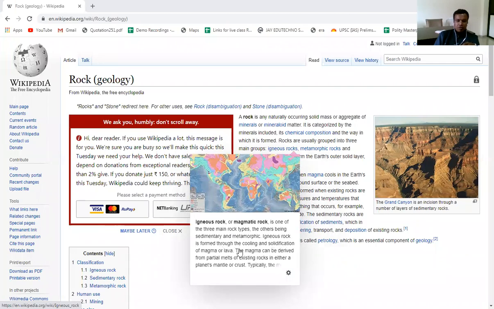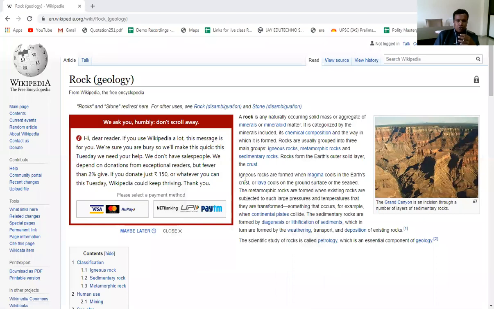Igneous rock is formed through the cooling and solidification of magma or lava. So we have seen that whenever there is an eruption of magma or lava during volcanism, that lava gets solidified and is converted into a rock. These rocks are called igneous rocks. Got it?